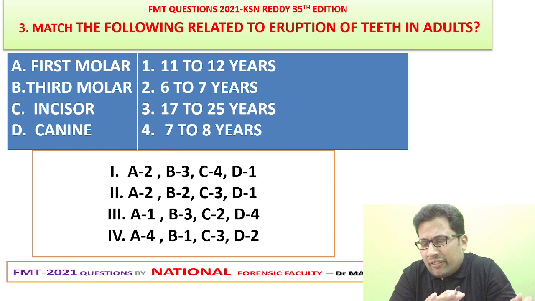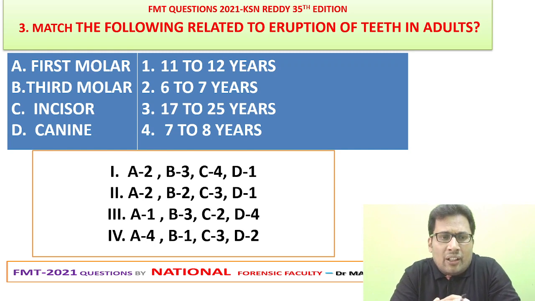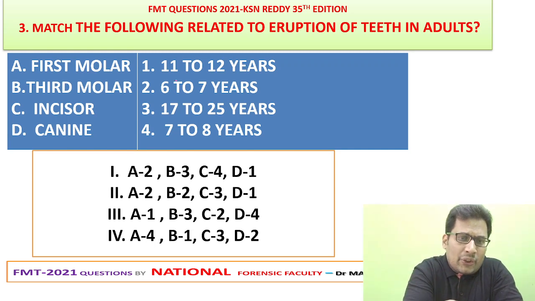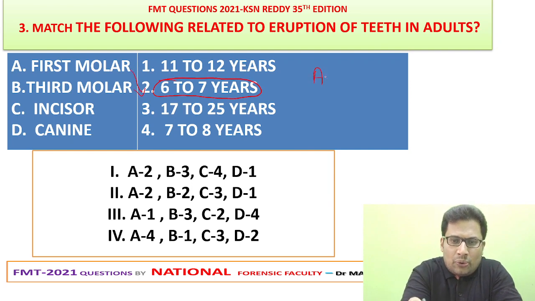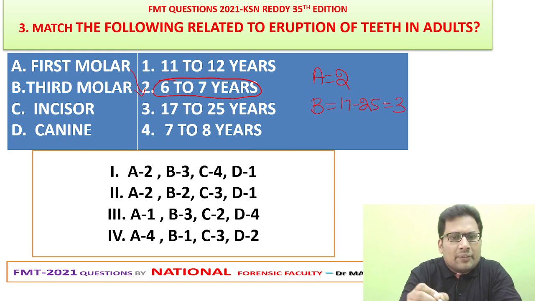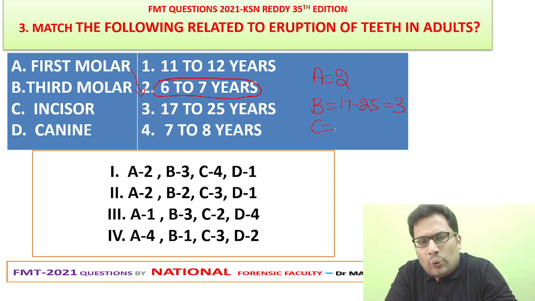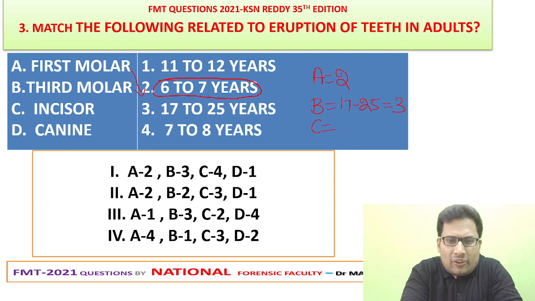In adults, in permanent dentition, the first molar appears at 6 to 7 years, so A is equal to 2. Third molar, we discussed many times, 17 to 25, so that means it is 3. Incisor is about 7 to 8 years, C4.